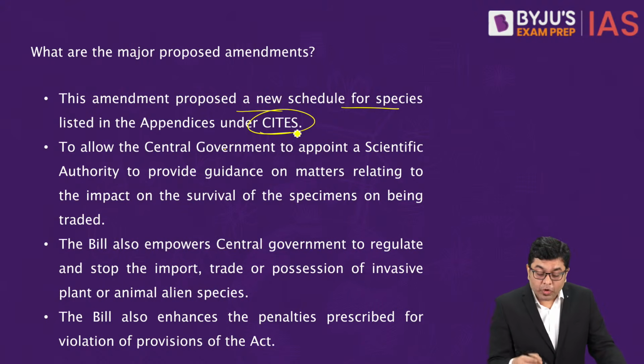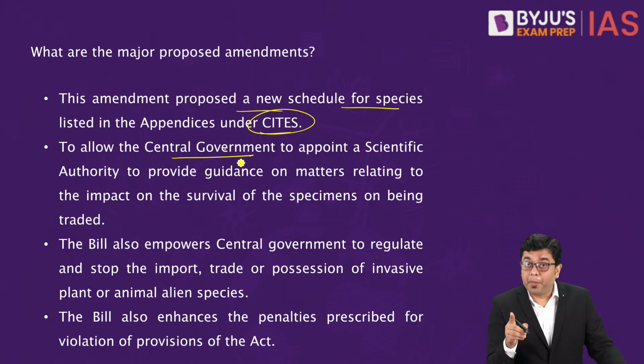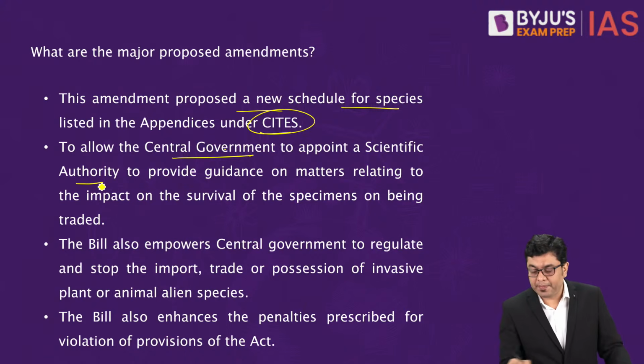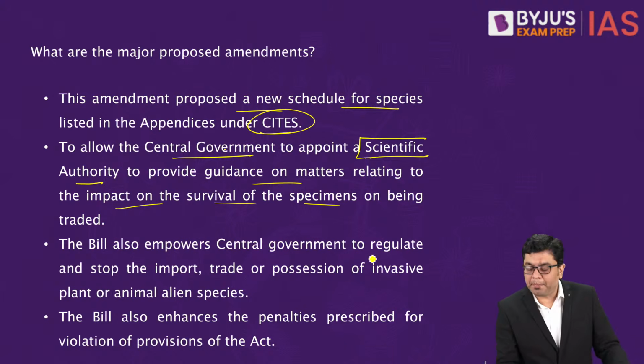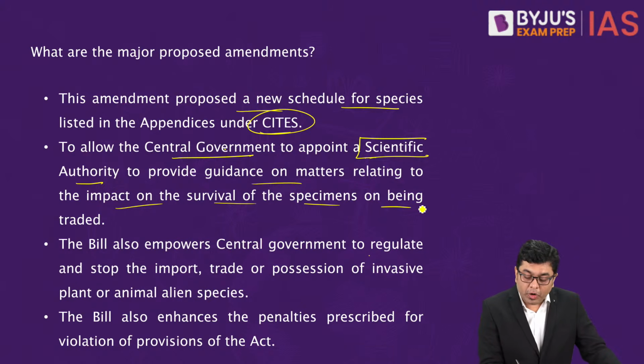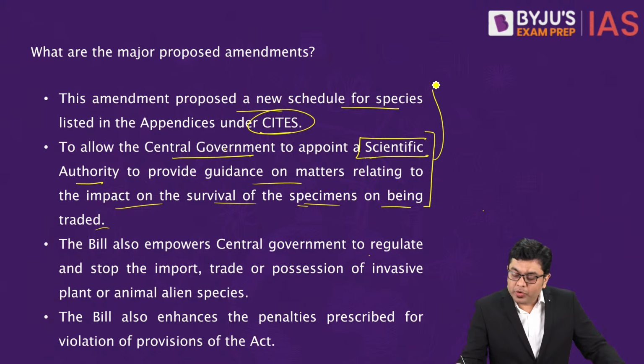Then it will also allow the central government to appoint a scientific authority to provide guidance on matters relating to the impact on the survival of species and specimens being traded. Now this is again oriented towards the requirement of CITES. This particular aspect which has been brought about is to fulfill the requirement of CITES.